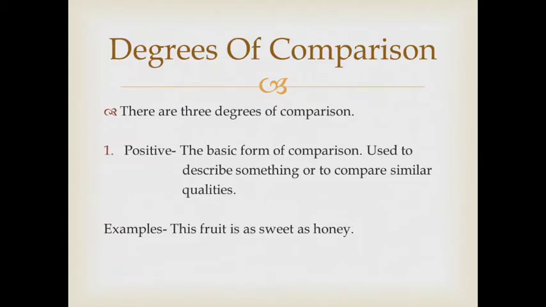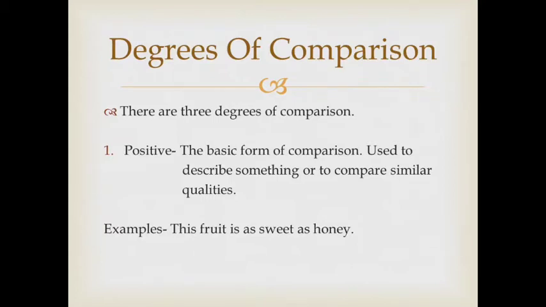So let's study about them in brief. Positive is the basic form of comparison used to describe something or to compare similar qualities. For example, this fruit is as sweet as honey. The fruit is compared with honey. The sweetness of the fruit is compared with the sweetness of honey. So this is known as the positive degree of comparison.